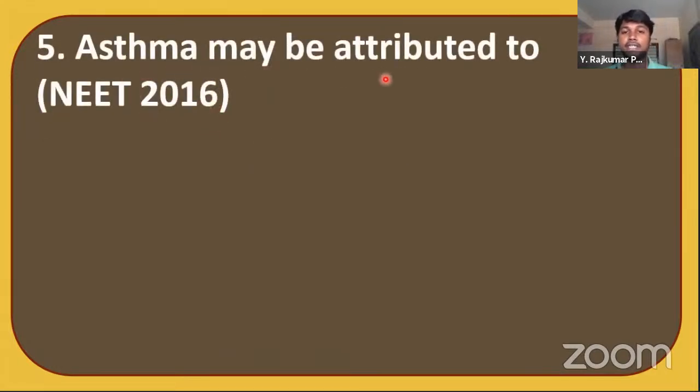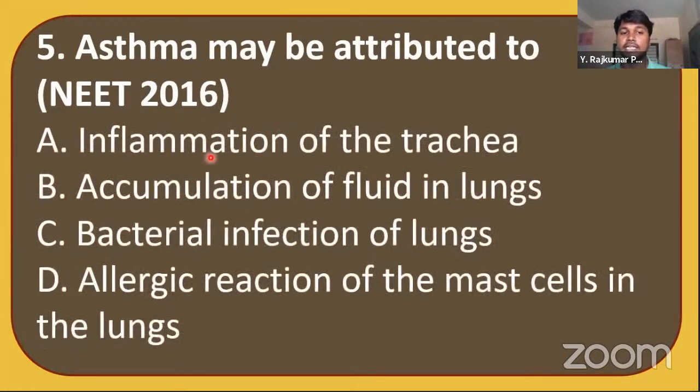Asthma may be attributed to which of these options: inflammation of the trachea, accumulation of fluid in the lungs, bacterial infection of the lungs, or allergic reaction of the mast cells in the lungs? Can you guess the answer?